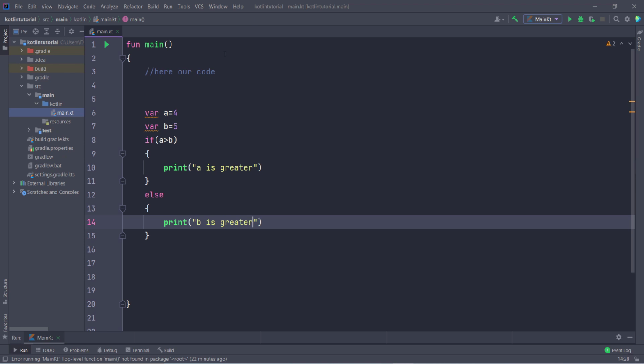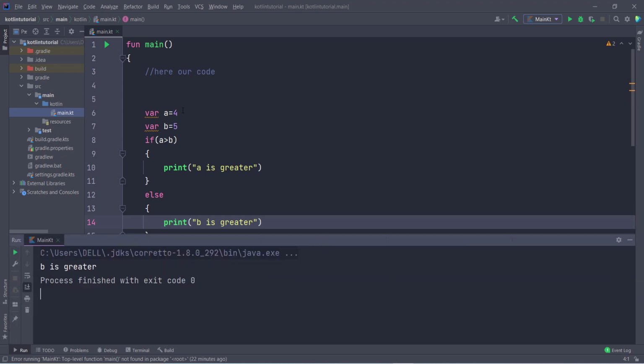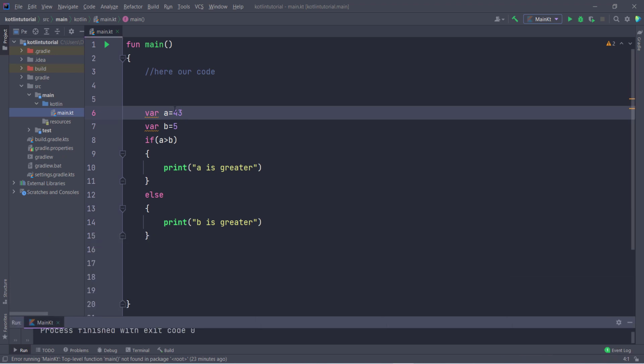So let's run this program. First of all, this is the simple if-else condition, how to create this simple if-else. Then I will show you how to create a complex one. So you can see b is greater, obviously. Now if I change this to 43, then I should get the output a is greater. So you can see a is greater. So this works fine.